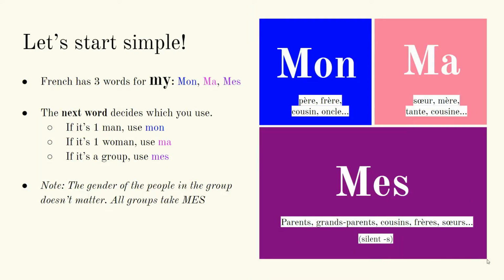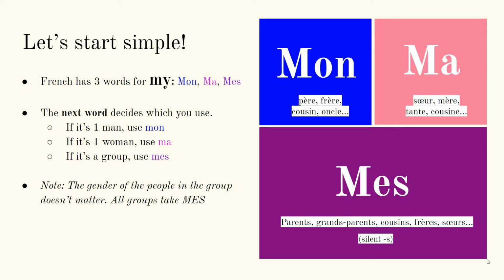We're going to start simple with the words for my. In French, there are 3 words for my: mon, ma, and mes. How do you know which one to use? Well, it depends on the word that comes after. It depends which family member word comes next.